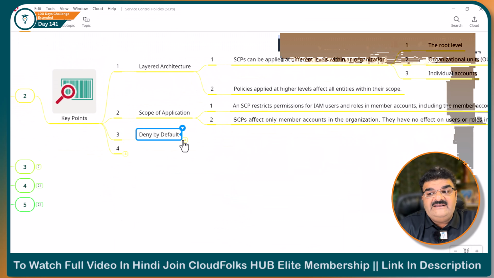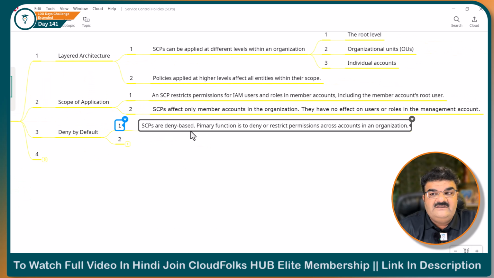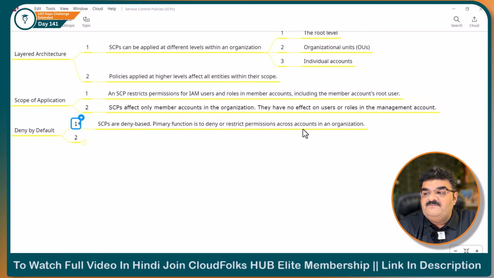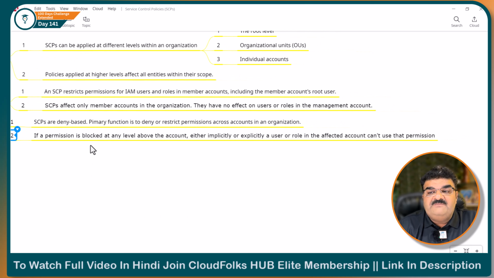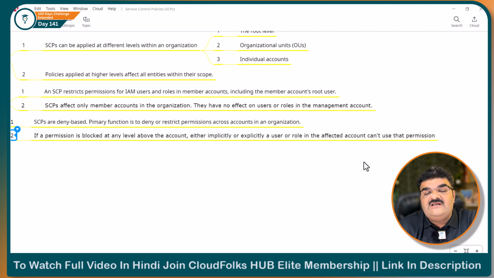Third point, deny by default. SCPs are deny based. The primary function is to deny or restrict permission across the accounts in the organization. If permission is blocked at any level above the account, either implicitly or explicitly, a user or role in the affected account can't use that permission.